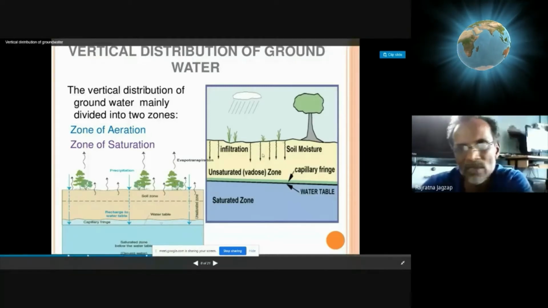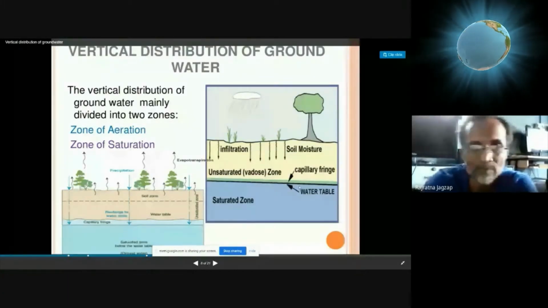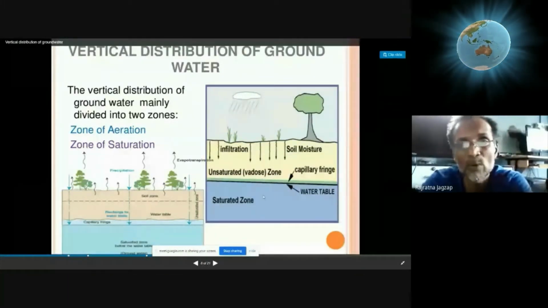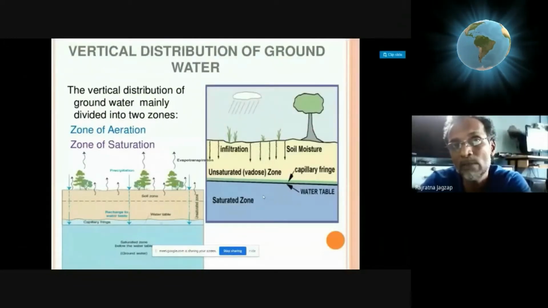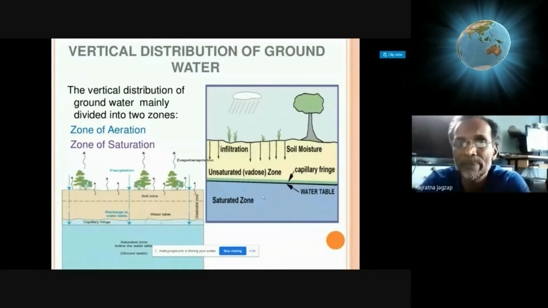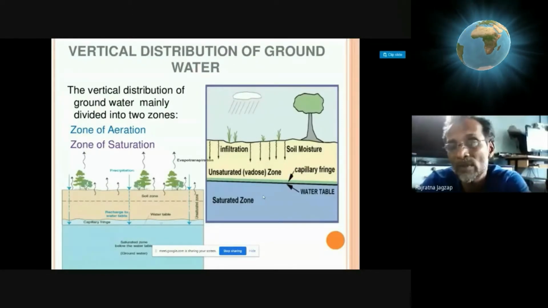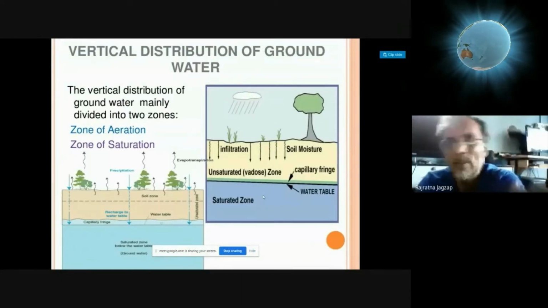Okay, so this happens sometimes. Sometimes if you see in the field that there are open wells or bore wells, you can see that the water surrounding that open well and the water level in the well are the same. Or sometimes you can see that bore wells or open wells are overflowing along with the surface water flow.